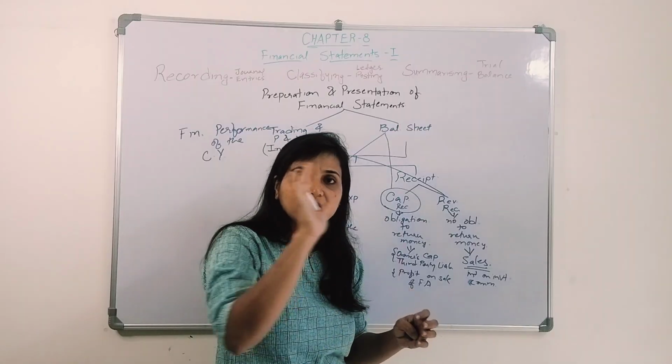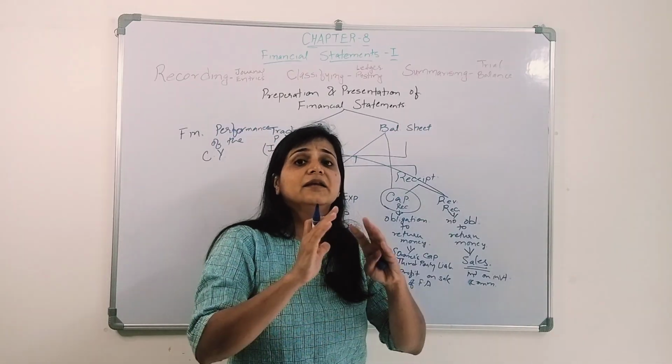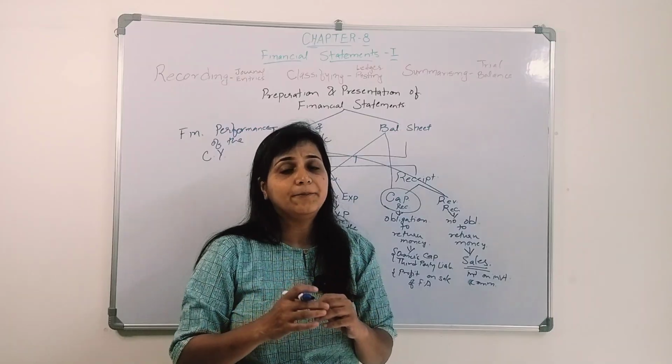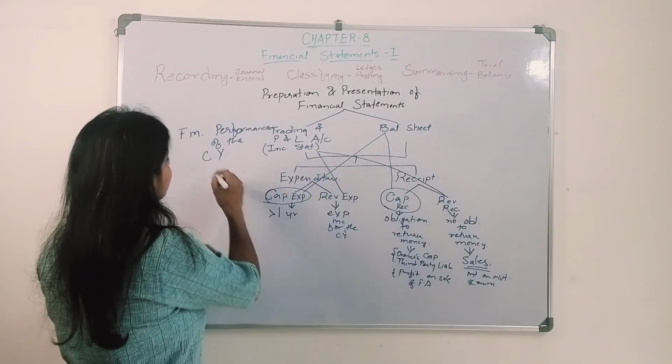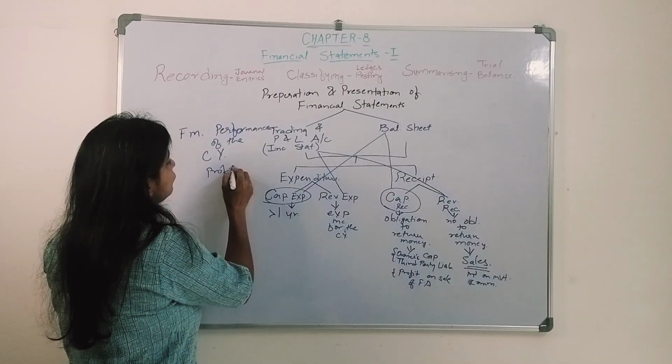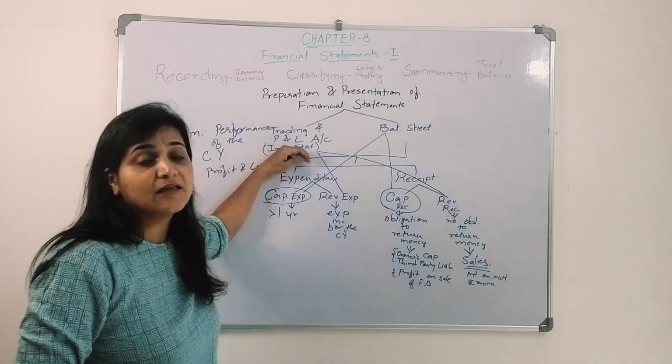Whatever current year activities they have done, we get to know how they have performed in that particular year. So their profit and loss we get to know when we prepare the trading and profit and loss account.